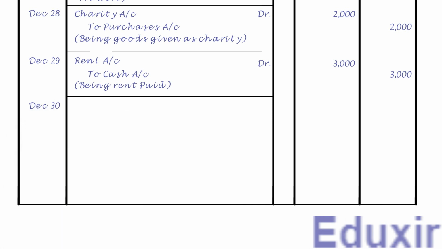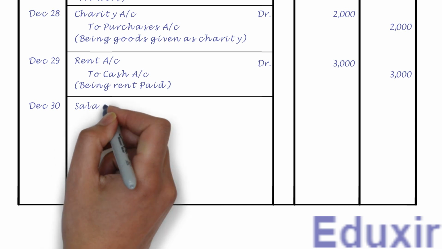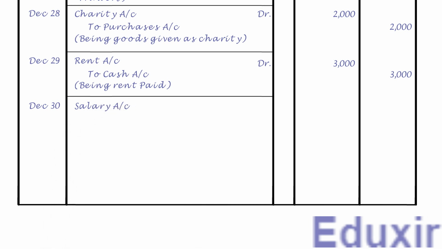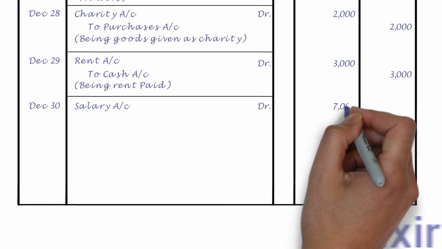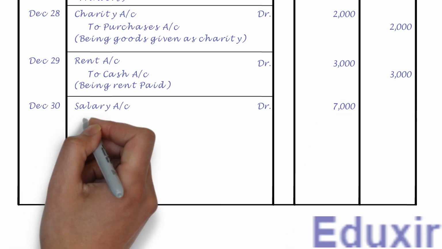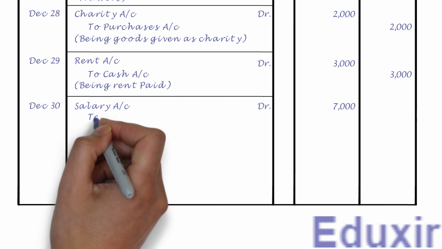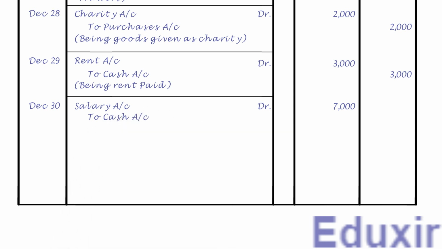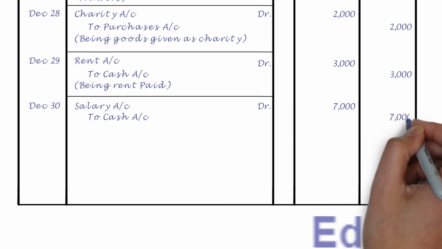Let us now record the salary account as the debit entry. Let us also write the text DR to indicate that this is a debit entry. Let us also write the debit amount of 7,000 rupees into the debit amount column. Leaving a margin, let us record the cash account as the credit entry. Let us also write the credit amount of 7,000 rupees into the credit amount column.